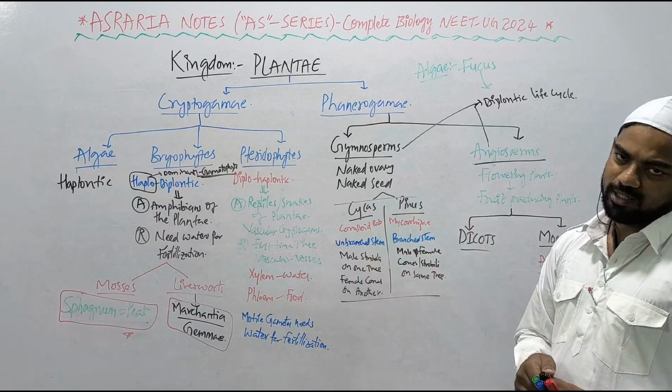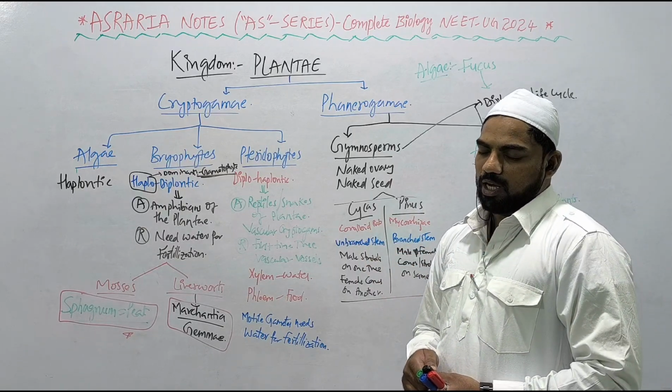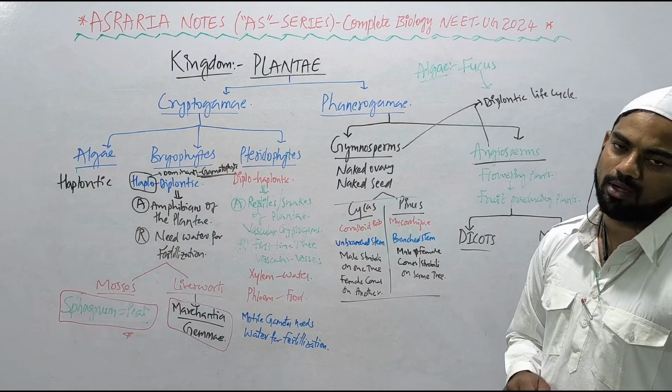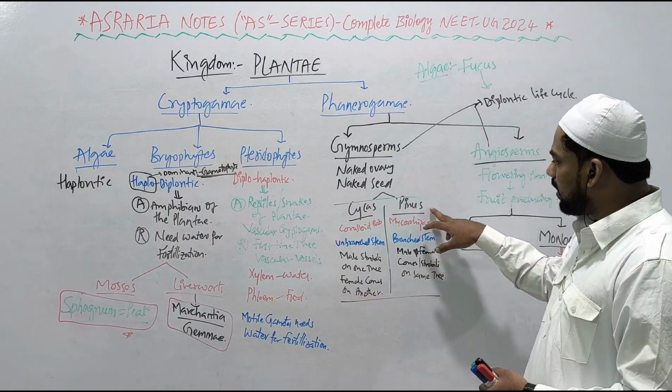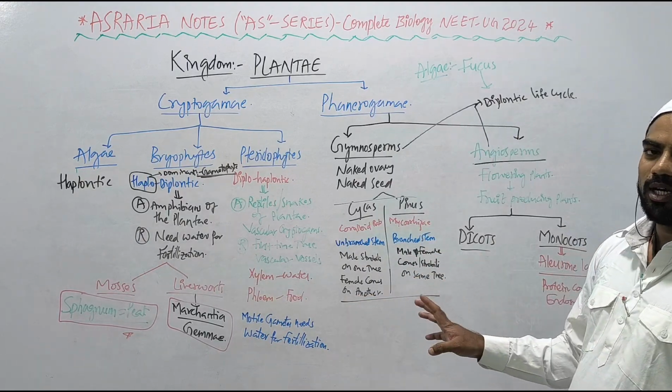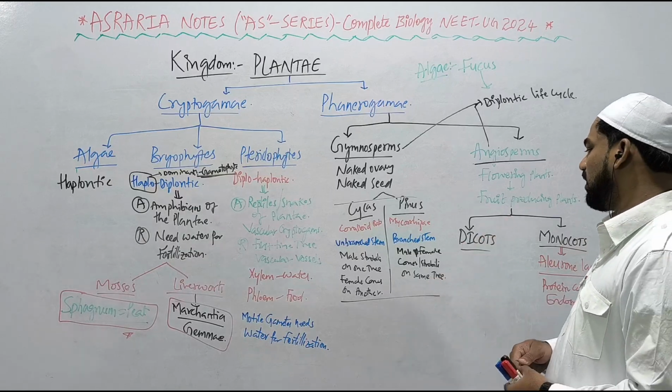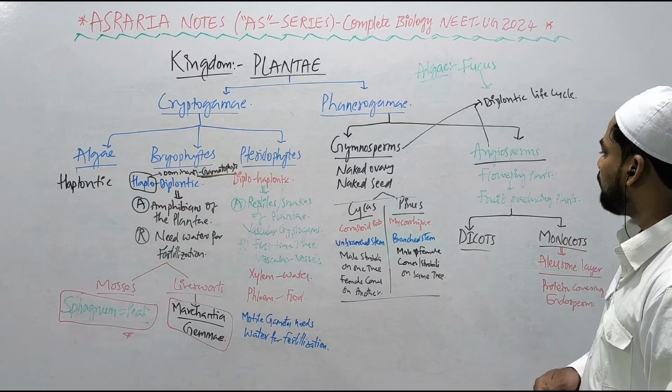And in the Cycas only male strobili or cones are present on a single tree, or female strobili or cones are present on a single tree. But whereas in the Pinus, in the same single tree, both the male strobili and female strobili, male cones and female cones, both are present, right?